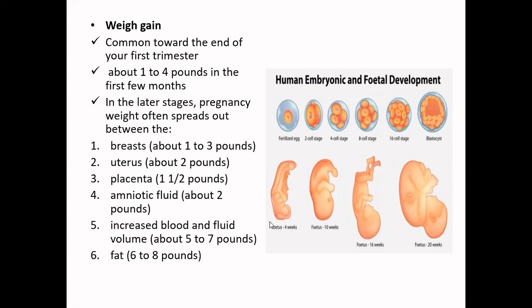Further, the fetus at 4 weeks, that is at the end of 1 month from your last menstrual period, may look something like this, and still it is very small and at a cellular level. Further, a 10-week fetus may look something like this, 16-week may look like this, and ultimately 20-week may look like this. So we may consider that till here, at the end of your first trimester, the fetus may look somewhat like this.